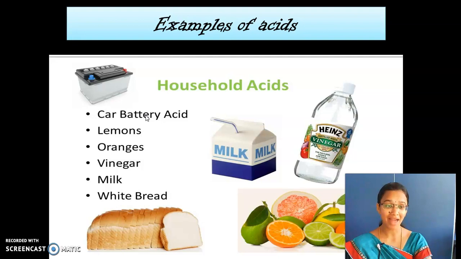In the car battery we use acids, and then lemon we have acids, orange, vinegar, and then milk also we have some acid. They are lactic acid. What is the acid present in milk? Lactic acid is there. And then bread also has some small quantity of acid in it. So these are all some of the examples of acids.